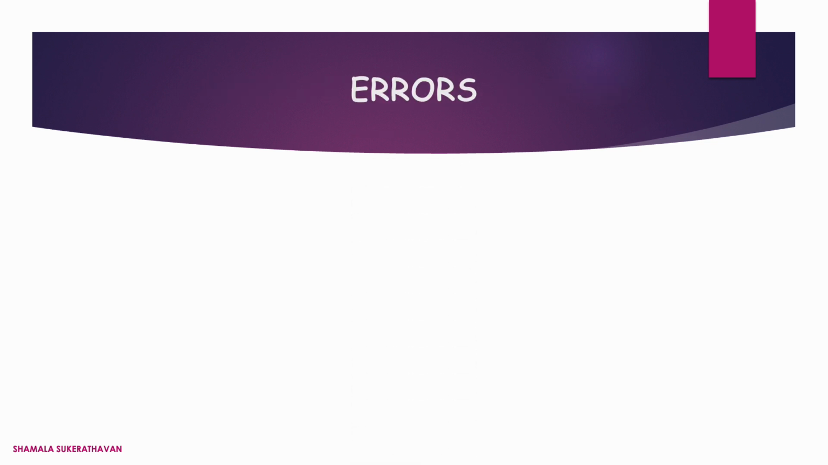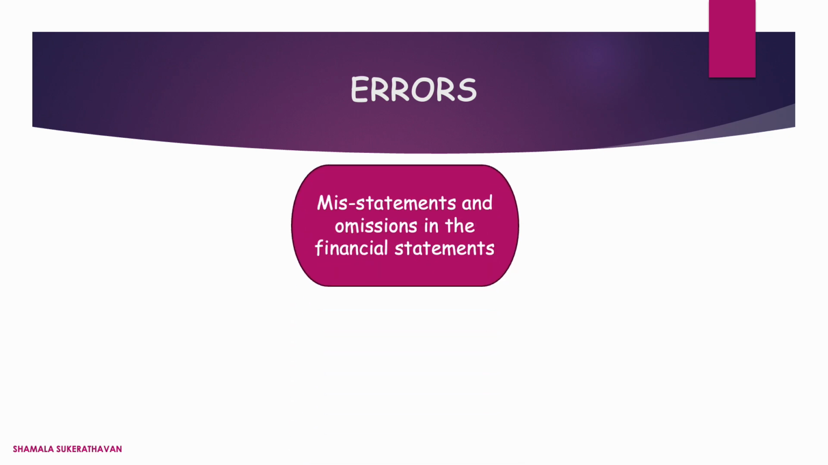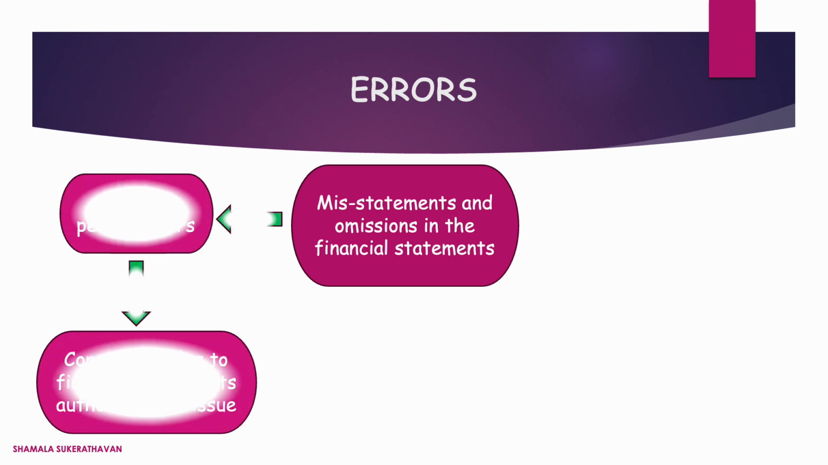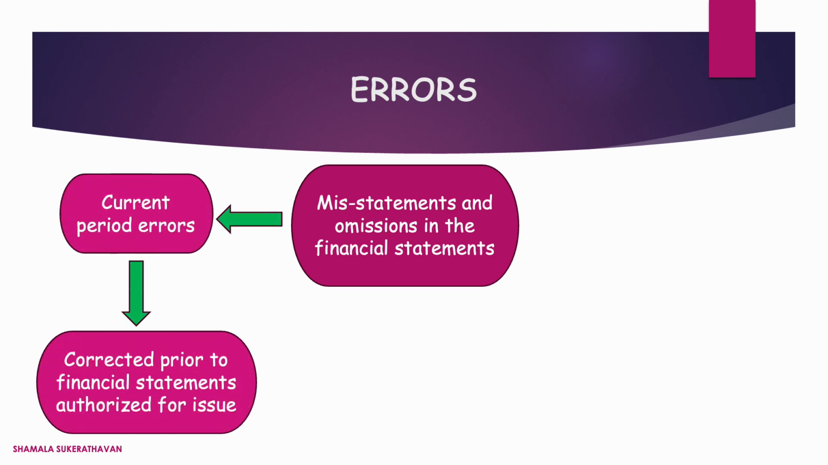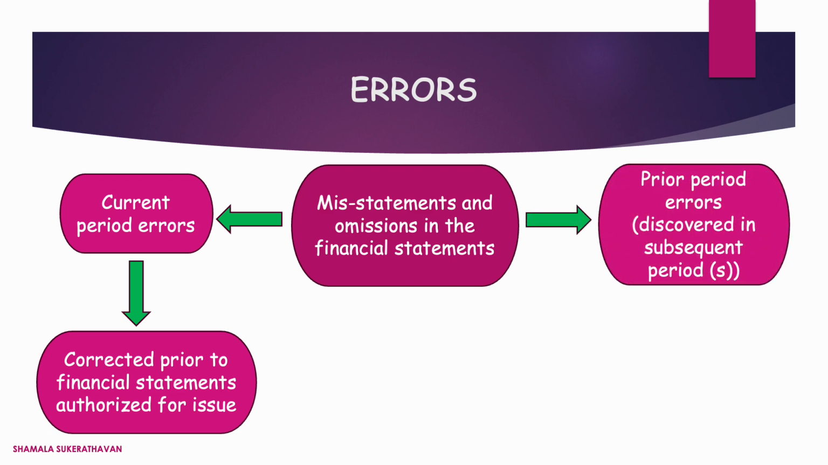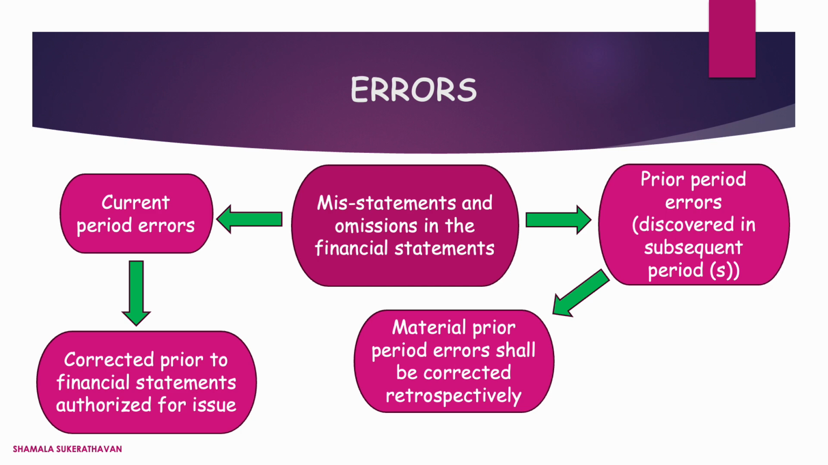Next, errors. These are misstatements or omissions in the financial statements relating to the recognition, measurement, presentation, or disclosure of the elements of financial statements. IAS 8 stipulates current period errors discovered in the period shall be corrected before the financial statements are authorized for issue. However, it is possible errors of the previous period may only be discovered in the subsequent periods. In these situations, IAS 8 stipulates material prior period errors shall be corrected retrospectively.